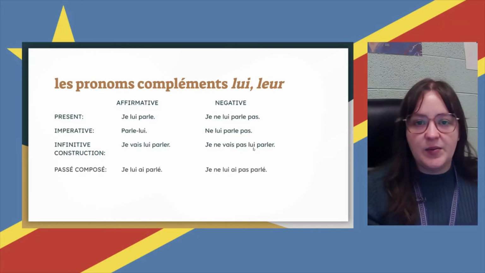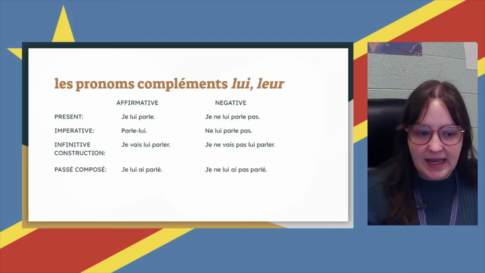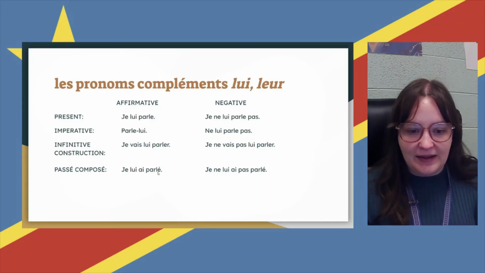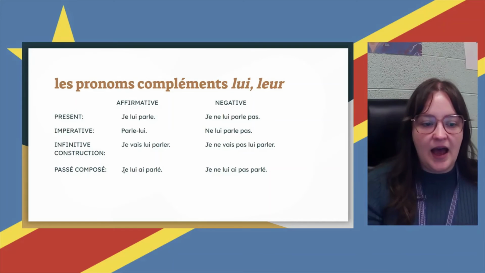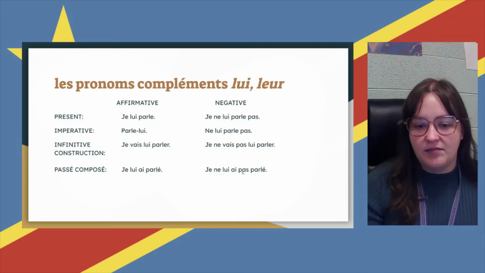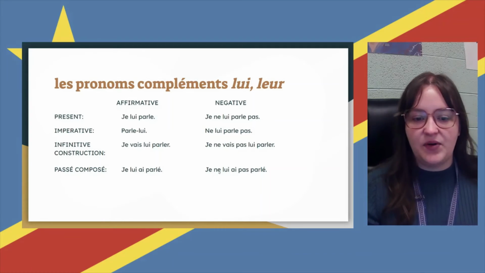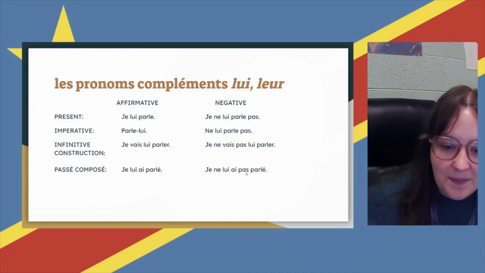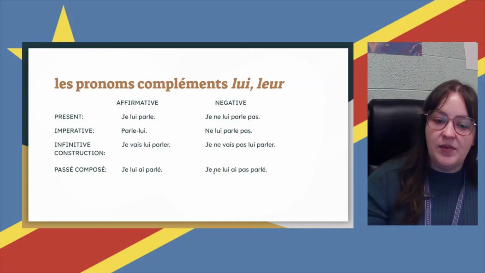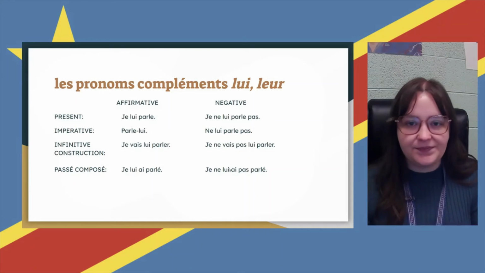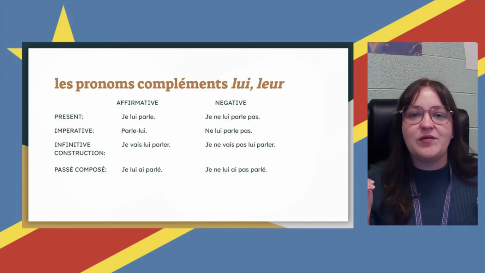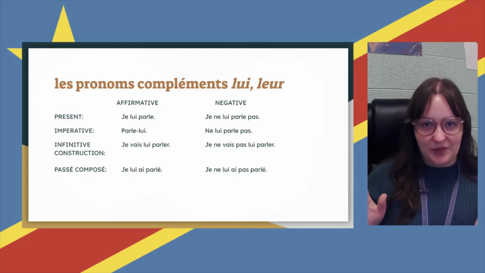And then in the passé composé, once again, it's the same. It goes in front of the helping verb. Je lui ai parlé. I spoke to him. I spoke to her. And then, same in the passé composé, it can't be separated by the ne, so je ne lui ai pas parlé. I did not speak to him. I did not speak to her. Okay, that's lui and leur. Bottom line, it replaces à plus a person or people.